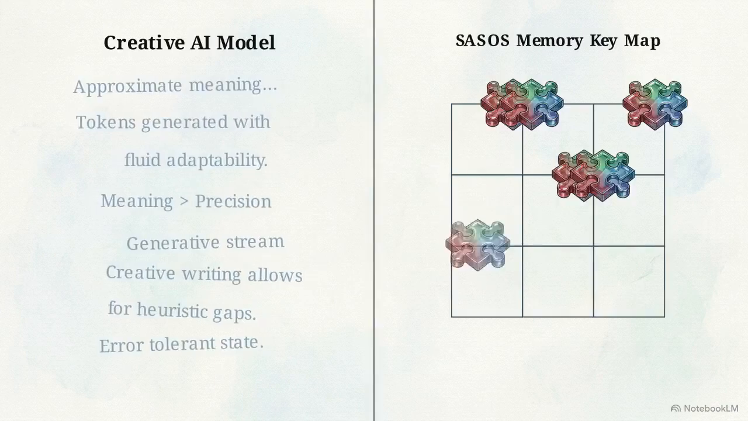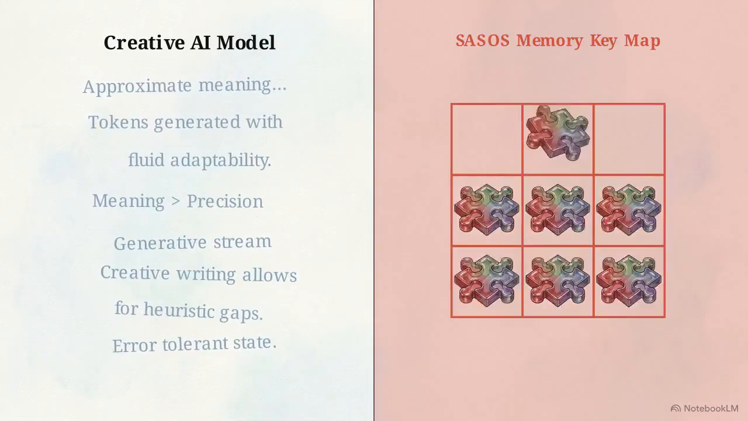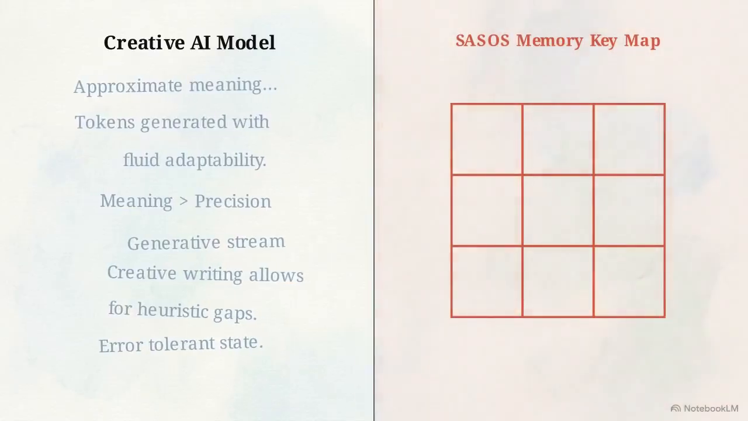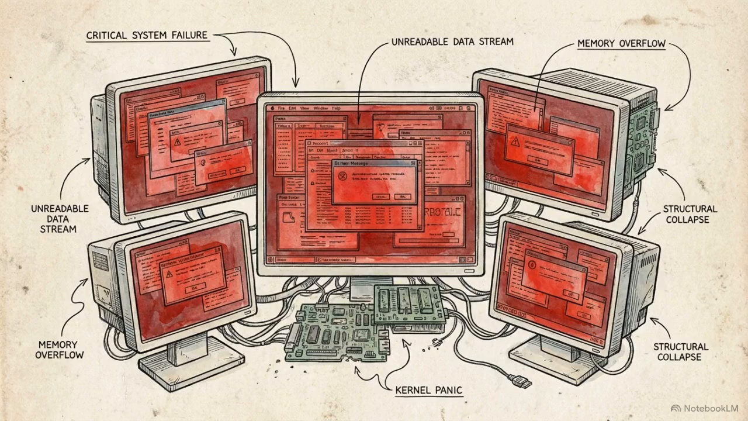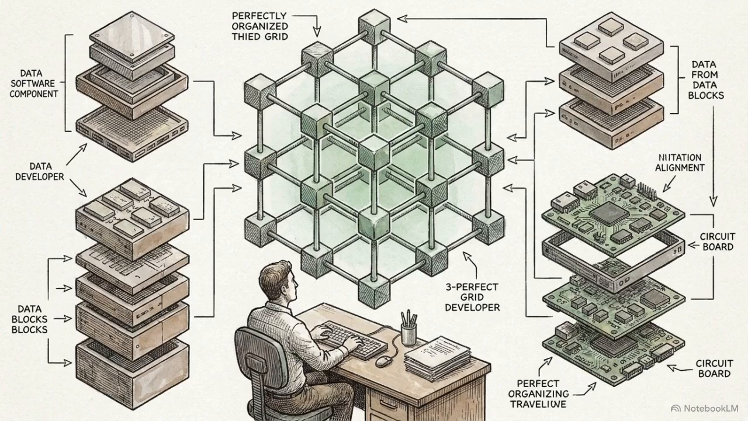Creative writing allows for approximation, but a microkernel requires absolute precision, where a single misplaced pointer destroys the entire system. Without rigid architectural constraints, the machine simply generates broken code at a faster rate. The creator of SexOS realized that to make the machine useful, they had to move past the generic chatbot and build a structured AI workforce.